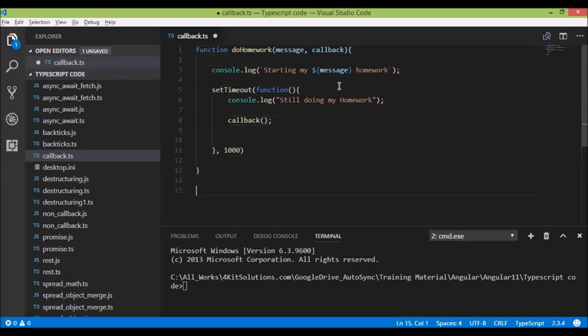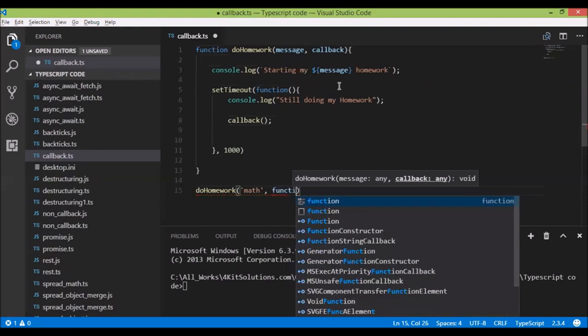Now we'll call this function doHomework. First, I'll pass the message. Message is the subject which I am doing homework. So I'll just write math. Now I'll pass the callback function. So one way is that I can create this function somewhere else and pass the name over here, or I can provide the function definition over here.